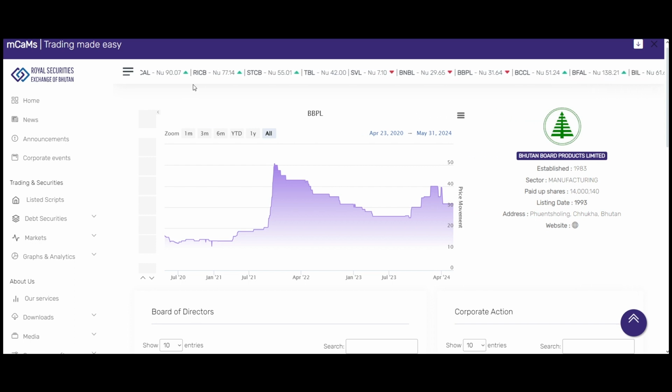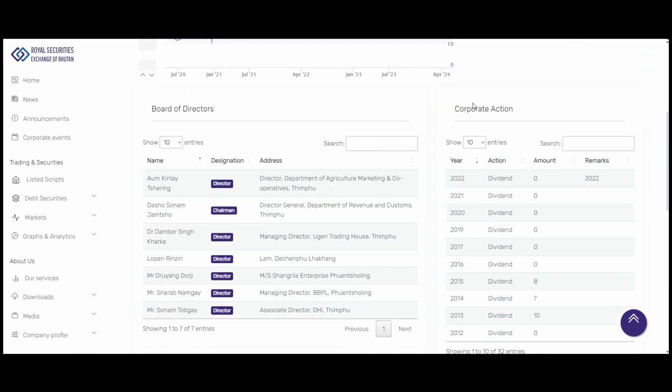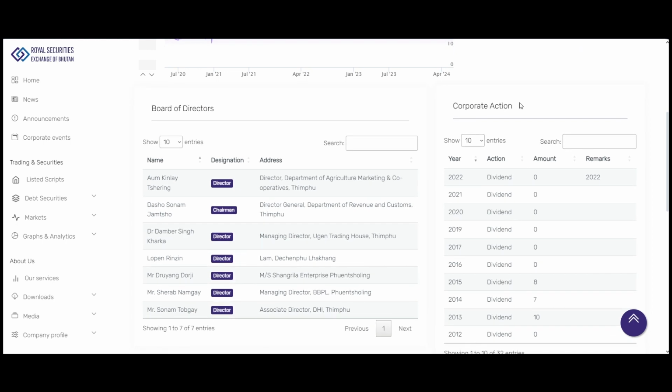Okay, with that being said, up here, this marquee scroll, is this also the daily prices of the shares? Yes, that is the ticker of the current market prices of all the listed scripts. So at a glance, you can just scroll through and see. So these are live, right? Yes, these are live prices that are being reflected. Okay, so around here, what are these corporate actions?